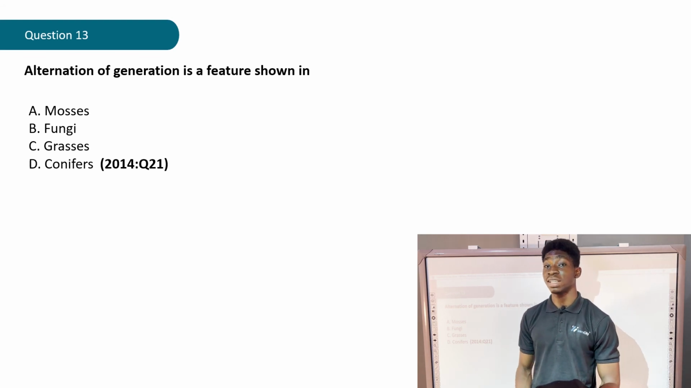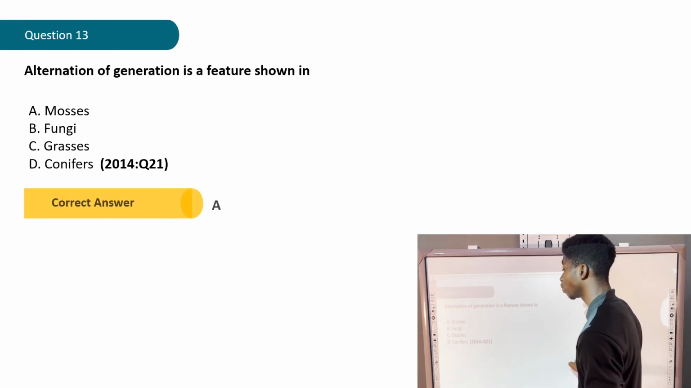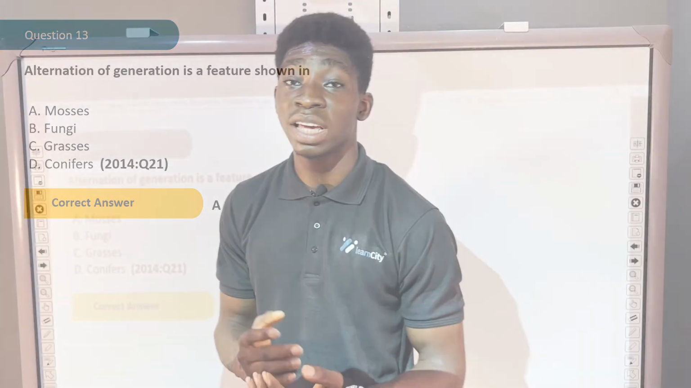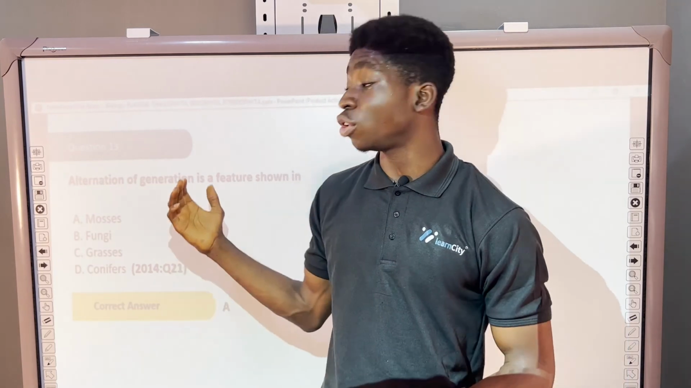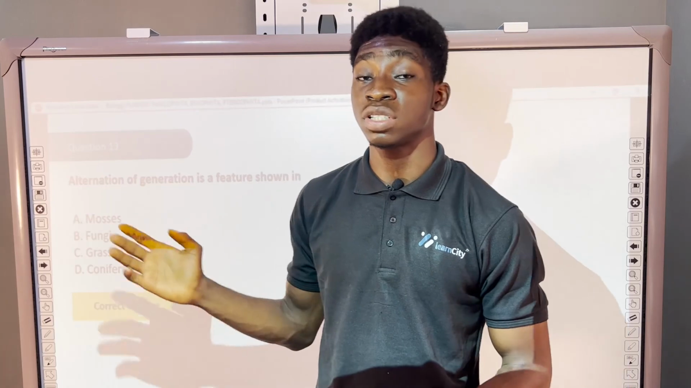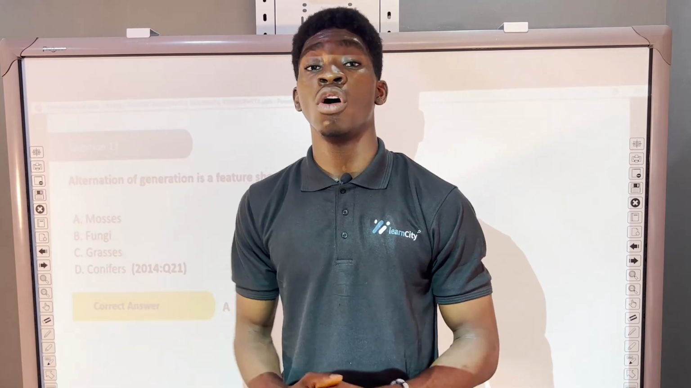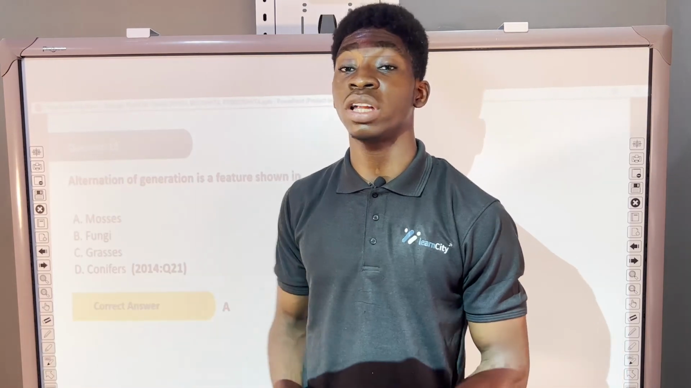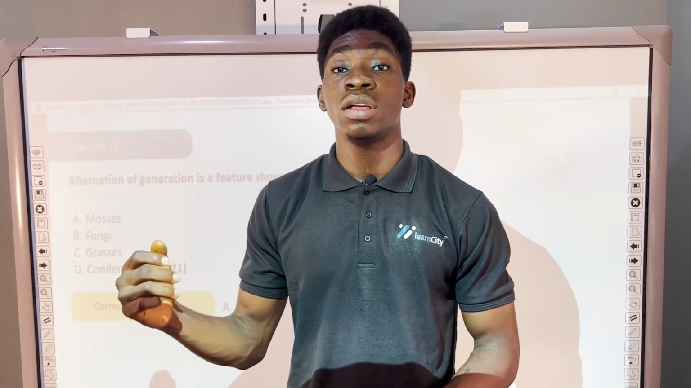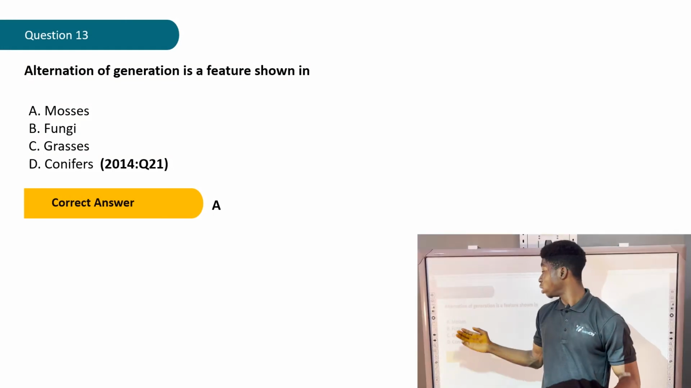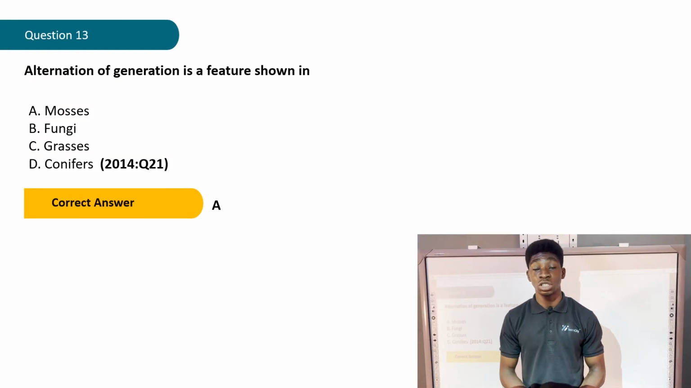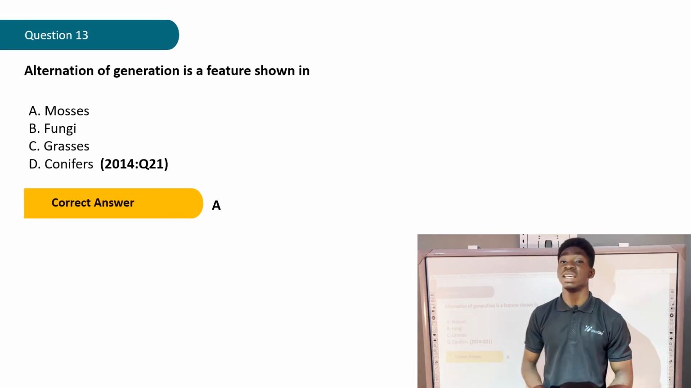Now let's see what the correct answer says. The correct answer is A, mosses, because out of all the other options here, the one that shows alternation of generation is mosses. As we mentioned earlier, bryophytes show alternation of generation, and mosses fall under bryophytes. Conifers fall under what we call Tracheophyta. Grasses fall under Tracheophyta also. Fungi have their own kingdom to themselves. So the correct answer is A, mosses.